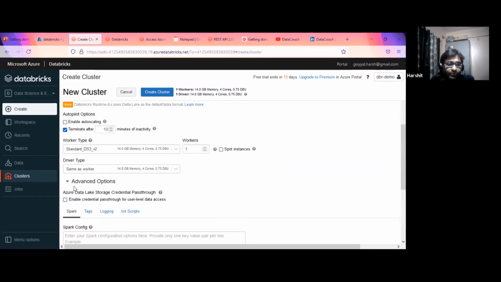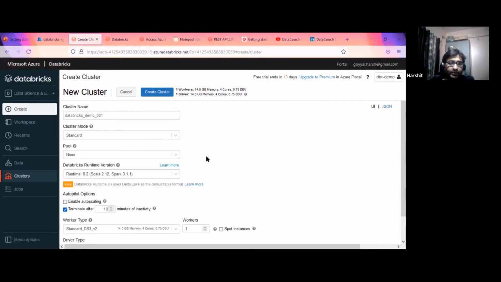I will touch upon this towards the end of this meetup. And once this is done, I only need to click on create cluster, and it will create my cluster. Okay, so this is the setting we have to do, and this is how the Databricks cluster will be created.